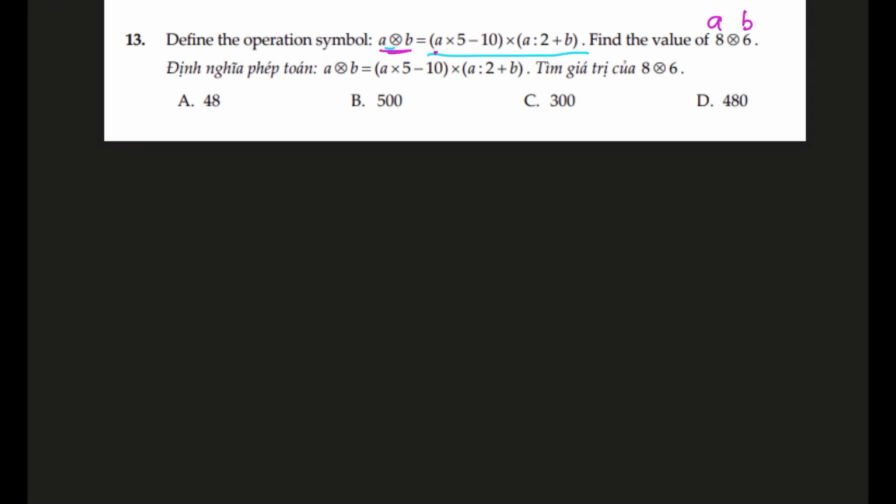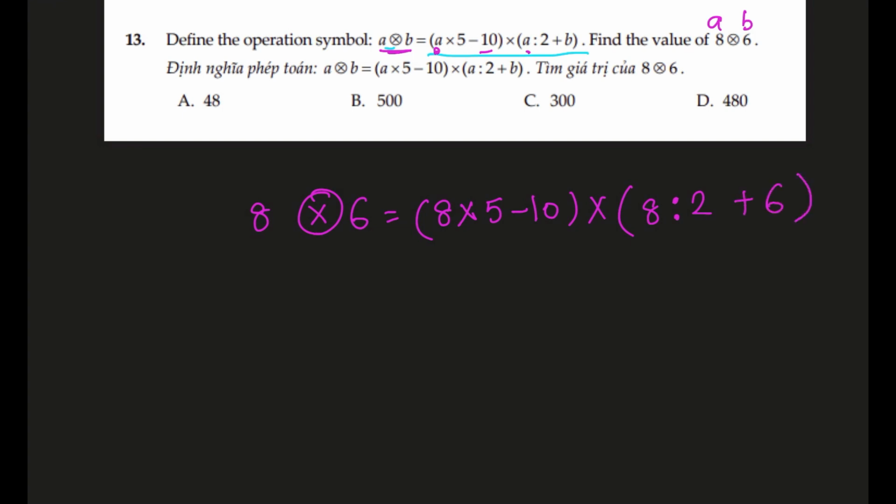Let's work it out. All right, so 8 with the special operation 6 is 8 times 5, which is 8 times 5, take away 10. I'm just putting the values in the formula, times A, which is 8 divided by 2, plus B, which is 6. All right, let's work it out.